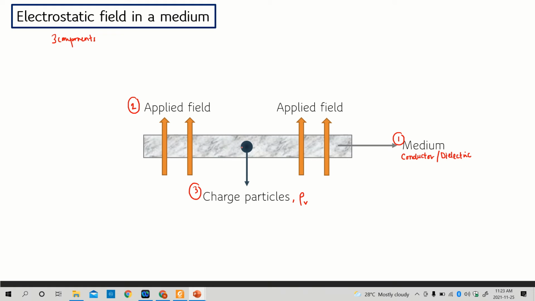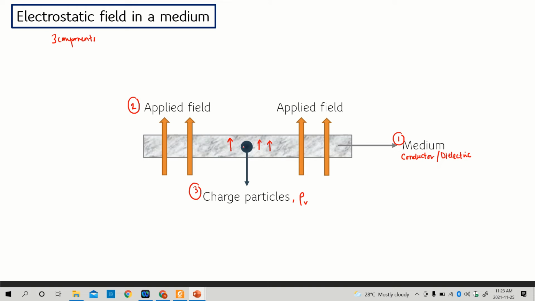If this charge is moving, let's say that now the field applied in this medium is in this direction. By nature, we know that these charged particles will move in the direction of the field. So if these charged particles are moving, we will say that the medium is in a conductor state.